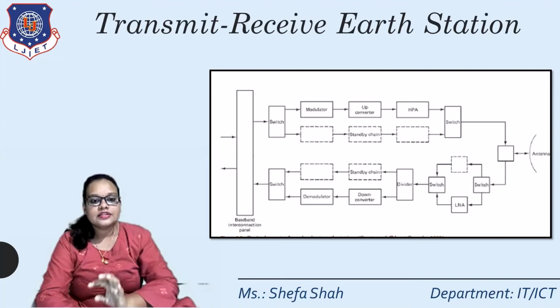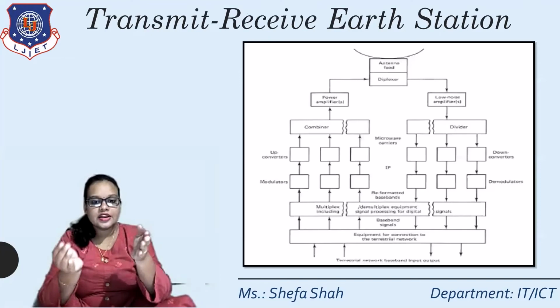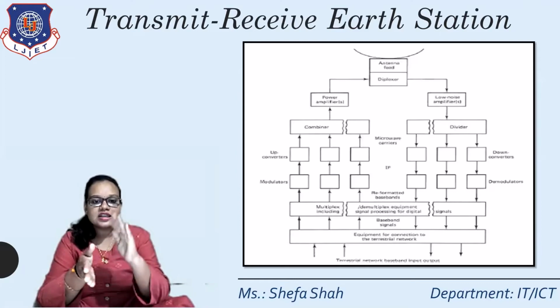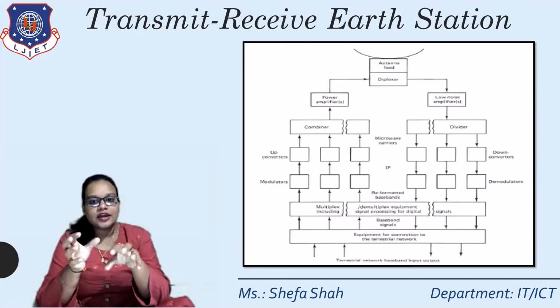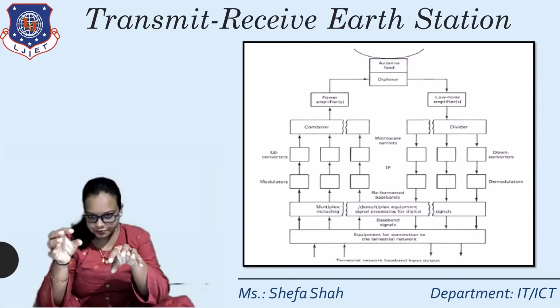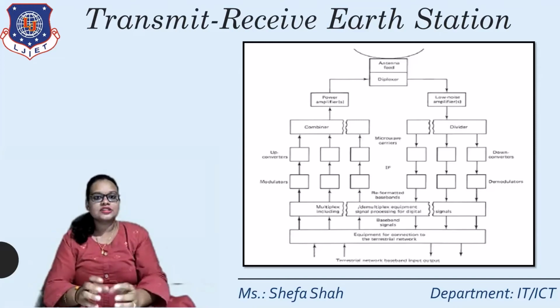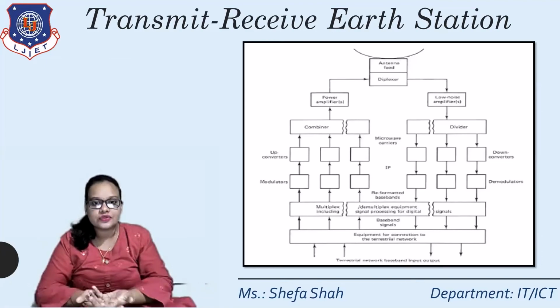Now this is the third block diagram, which is shown in a vertical layout, in which the different processes occurring on the transmit and receiving sides are shown. As you can see in the figure, the left hand side is for the transmitting side, whereas the right hand side is for the receiving side. Again, at the top is the main antenna with the antenna feed, and it has a duplexer. The duplexer will transmit and receive signals simultaneously, as both the signals have different frequencies.